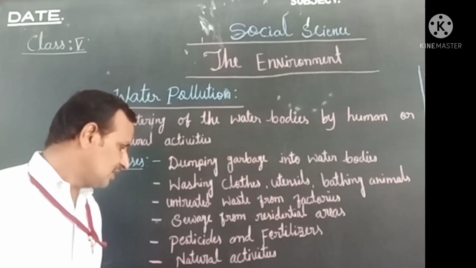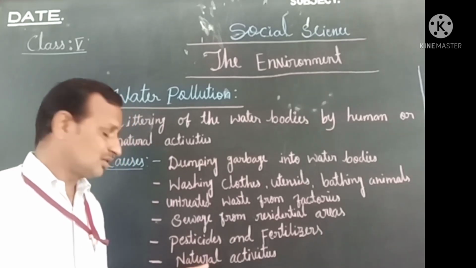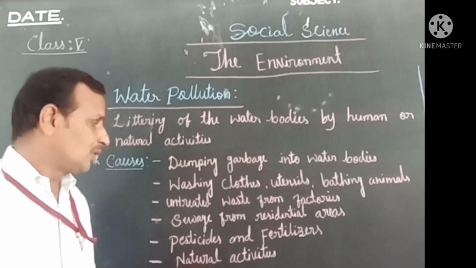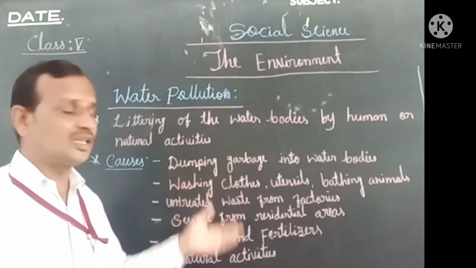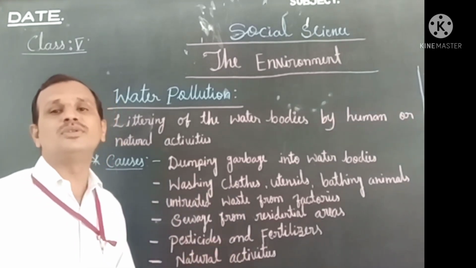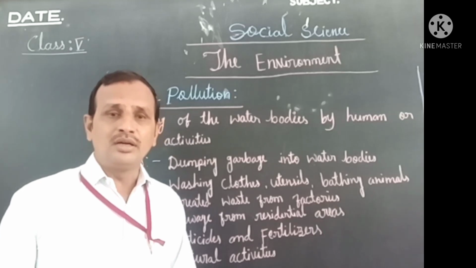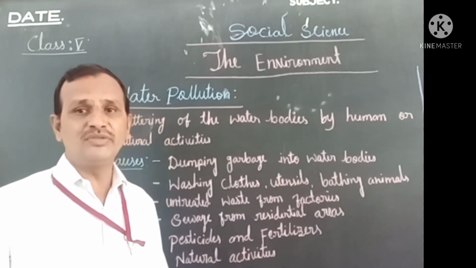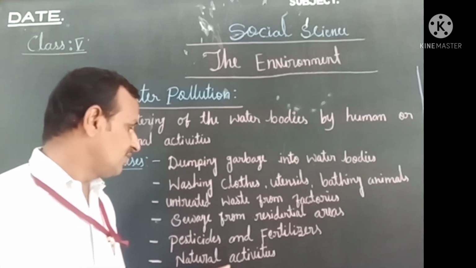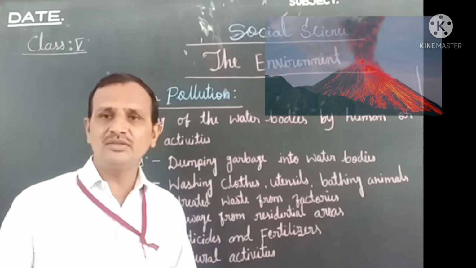Another reason is natural activity. Apart from human activities, how does water get polluted? Some natural activities also lead to polluted water. Let us see which are the natural activities, such as volcanoes, yes or no, children?